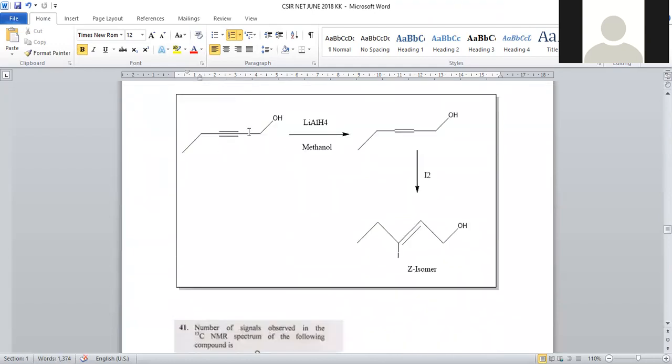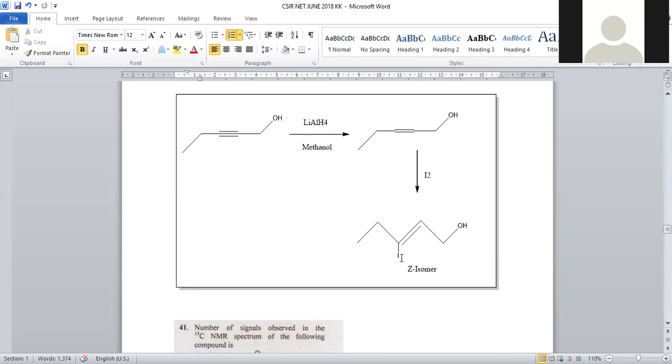First, we are taking this triple bond CH2OH under controlled reduction conditions. What happens? Already it is in reduced form only, so this functional group will not be influenced. Only the triple bond is selectively reduced into a double bond because we are applying a controlled reduction process. Now it is added with iodine.